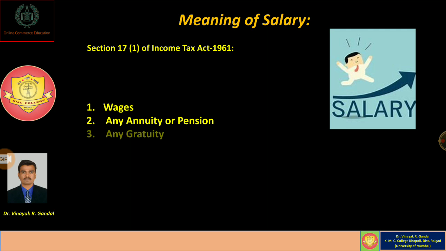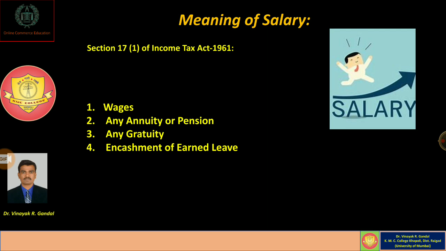It also consists of any amount of gratuity if the assessee or employee receives it from his employer during service or after retirement, which is also taxable as salary income. Encashment of earned leave also comes under the category of salary.